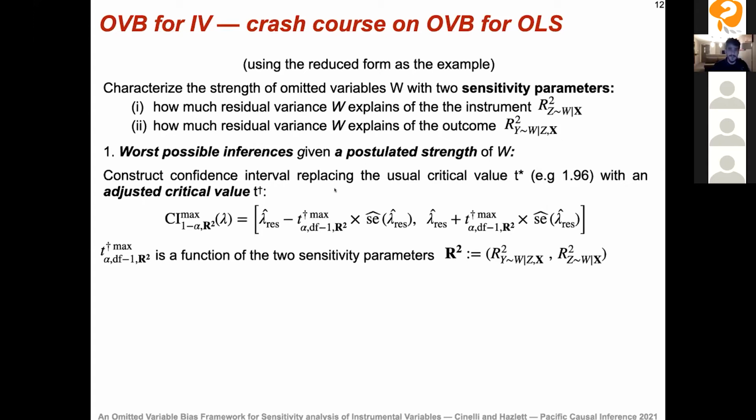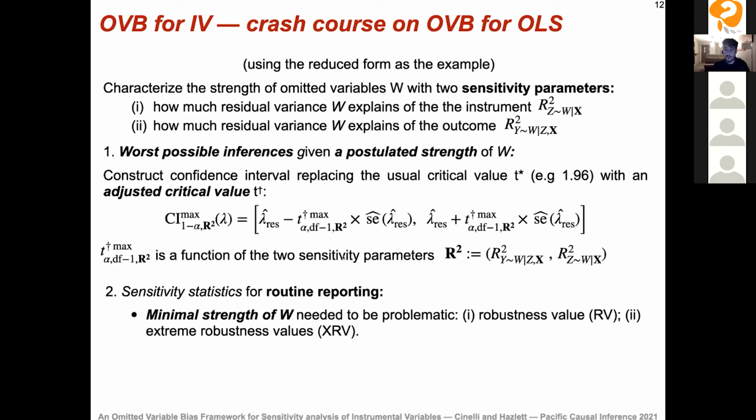So we're going to replace the traditional critical value of 1.96 with this adjusted critical value that is a function of these two sensitivity parameters. It's also very easy to compute. And then you just take your estimate, multiply the standard error by this new critical threshold, subtract, and you're going to have a confidence interval that takes into account both sampling uncertainty and systematic biases due to these omitted variables.